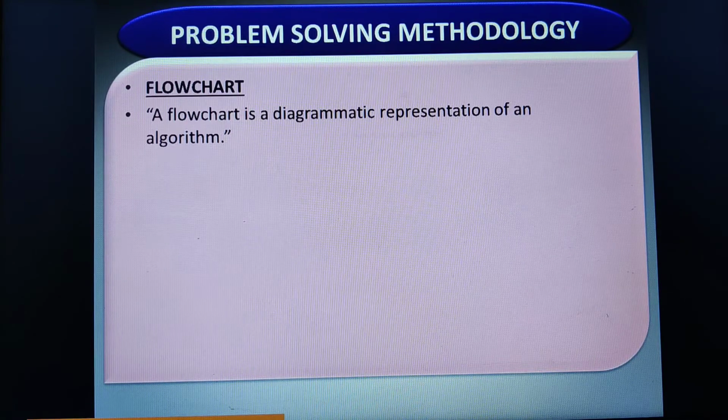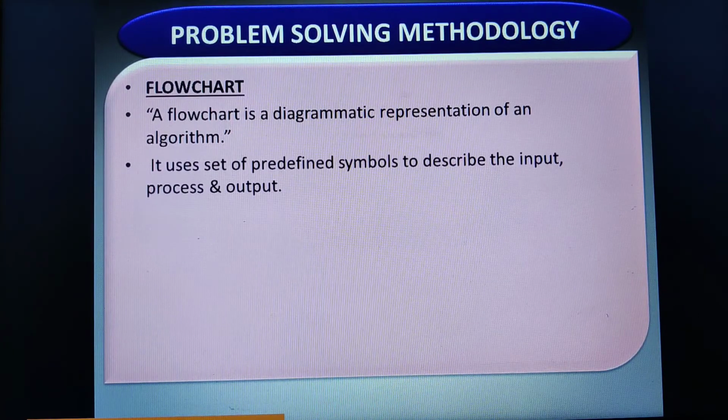Now in a flowchart, it only depicts the logic. And because of this flowchart it becomes very easy for us to write the program in a high level language, and this flowchart also provides documentation. Therefore this flowchart plays a very important role in programming. Now here we have two different types of flowcharts. The first is the program flowchart and the second is the system flowchart.